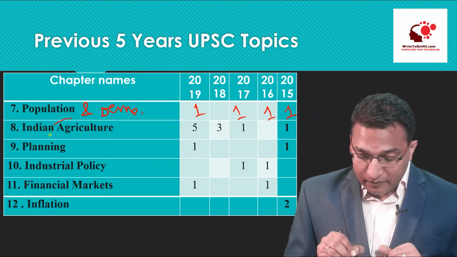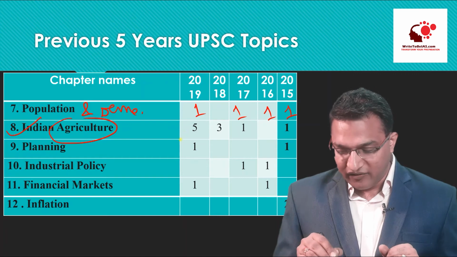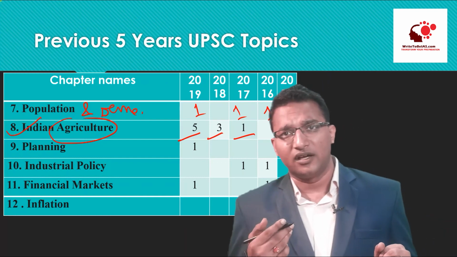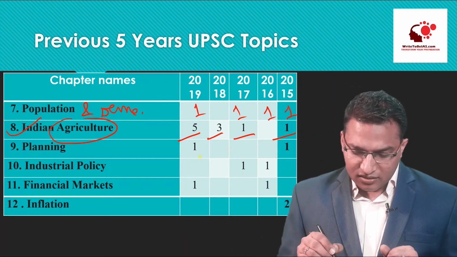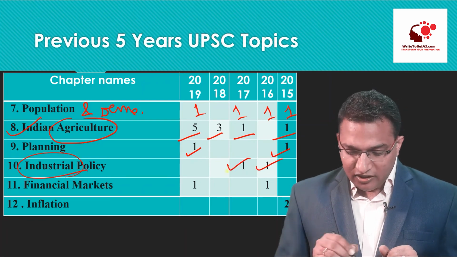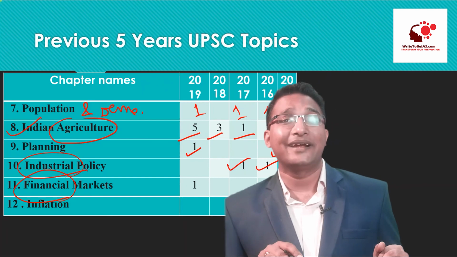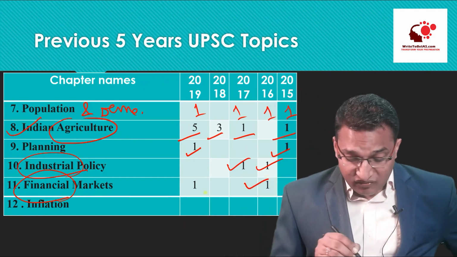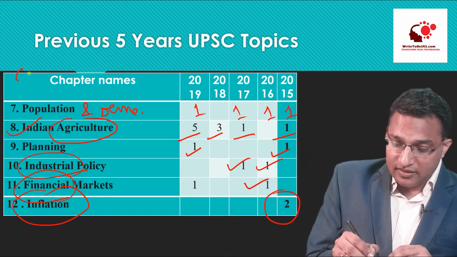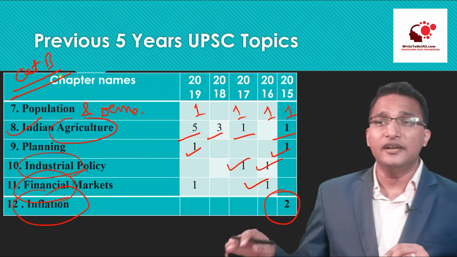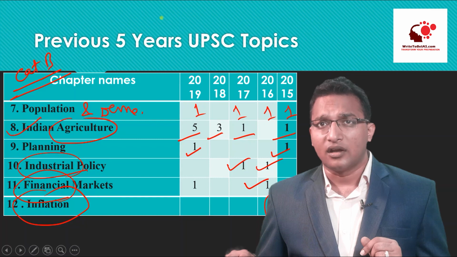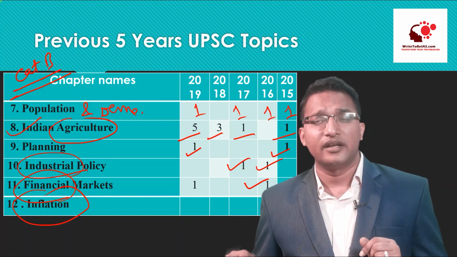Indian agriculture, this is becoming more important these days. There are 5 questions, 3 questions, 1 question. Planning, this is part of the basics also, and there are questions occasionally. Industrial policy, there are questions occasionally. Financial markets, which include the money market and the capital market, there are questions occasionally. And inflation, there are questions occasionally. So these are the category B topics, right? Based upon this, we can cover the syllabus in the order of priority.